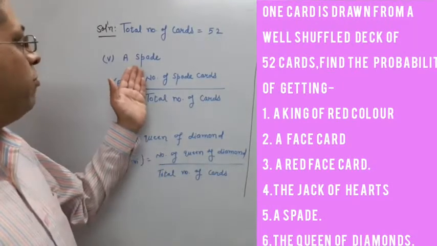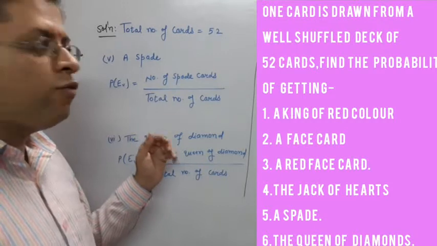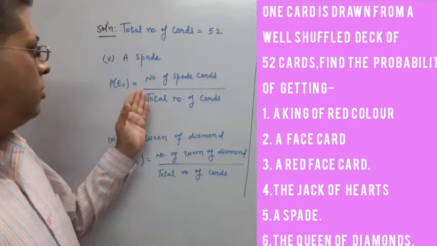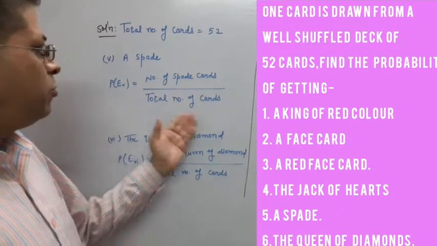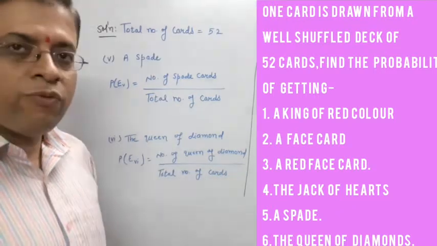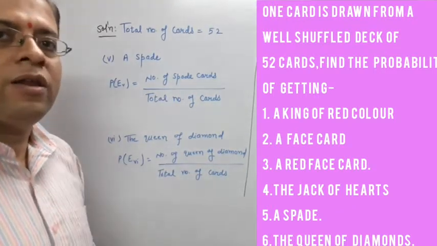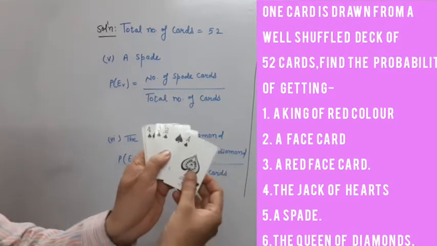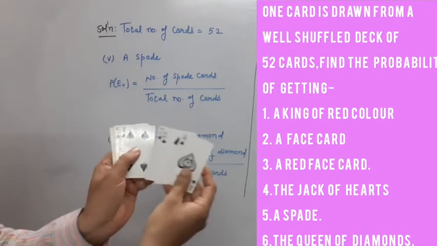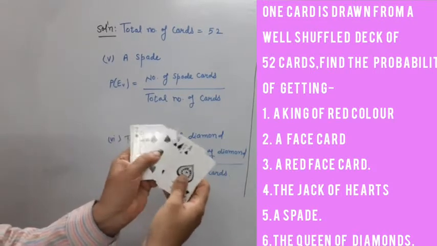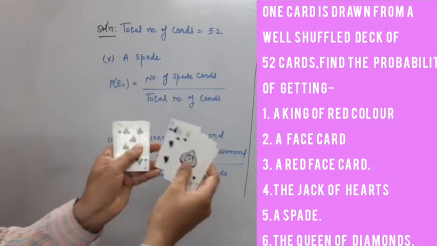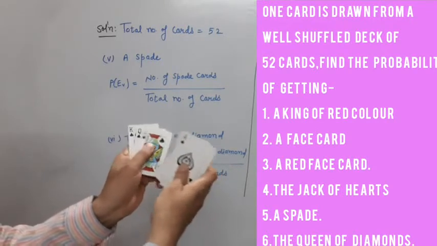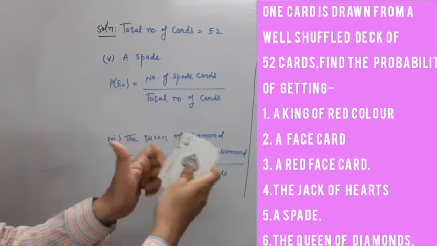Yes. Our fifth part is we have to find probability of a spade. What is the formula? Number of spade cards upon total number of cards. We have to find out how many spade cards in a deck of cards. See here, this is 1, 2, 3, 4, 5, 6, 7, 8, 9, 10, 11, 12, 13.